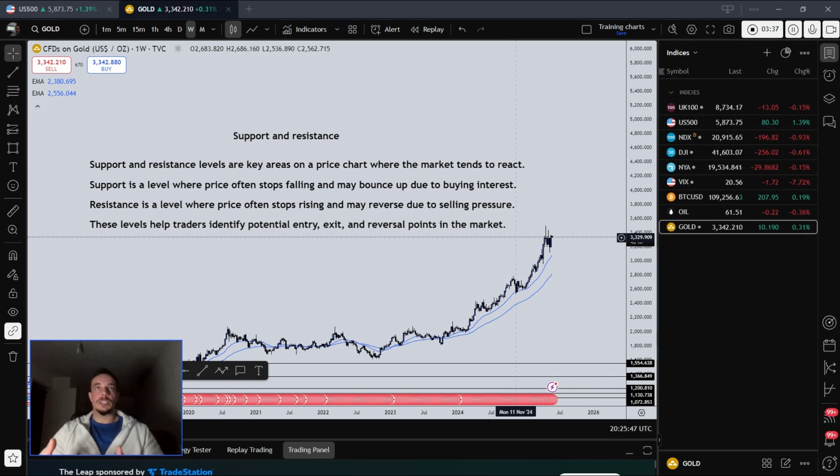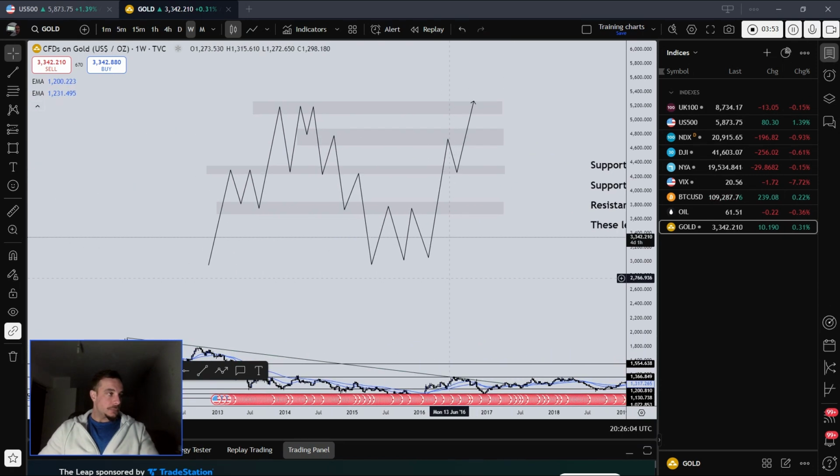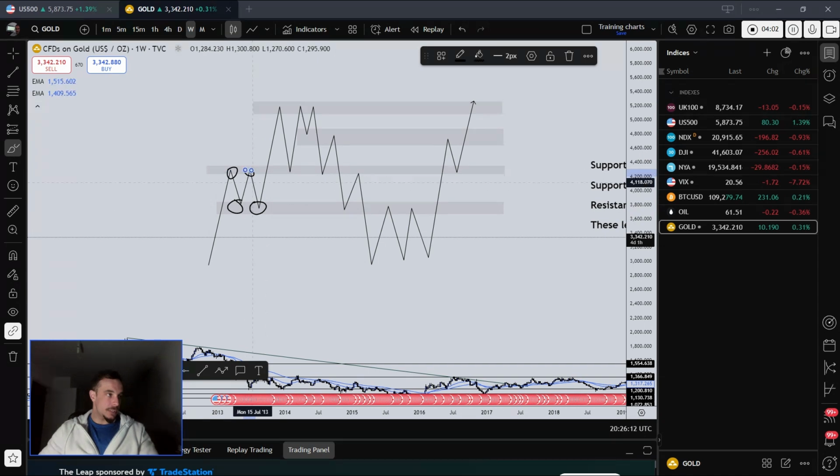We use support and resistance as confluences, where we can use price patterns or candlestick patterns together with support and resistance, which builds up confluence and therefore the probability of a certain setup working. If we go to the example, support and resistance work as a floor: it's a support and it reacted, resistance and it reacted. Another thing I would like to mention is that once support and resistance are broken, they tend to reverse roles.